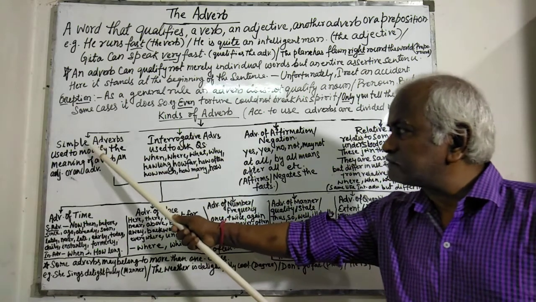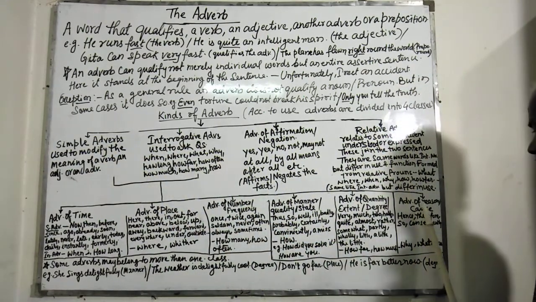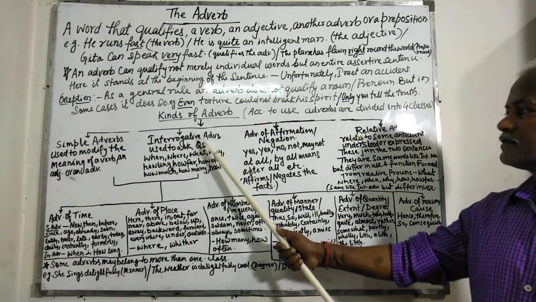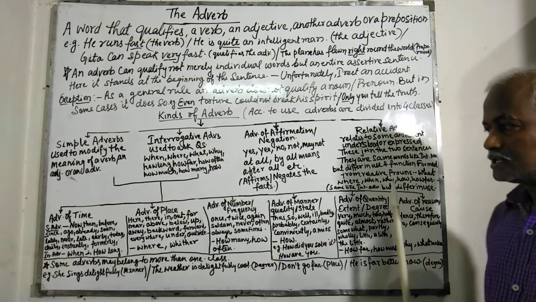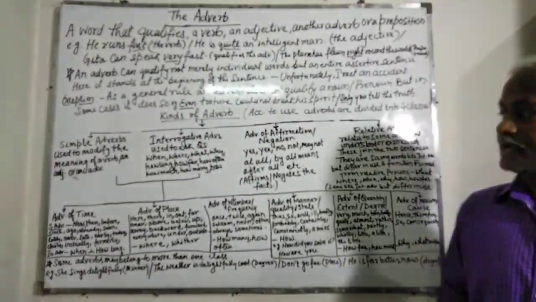Similarly, the last one is simple adverbs of reason, cause, interrogative adverbs of reason, cause. Now, I am going in detail one by one.